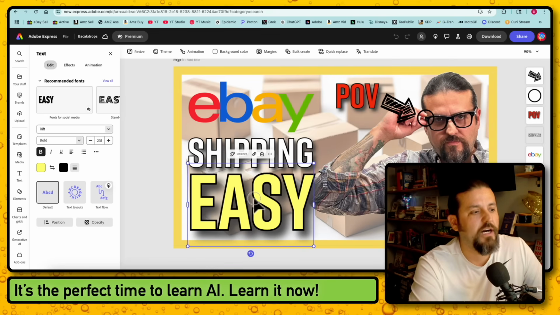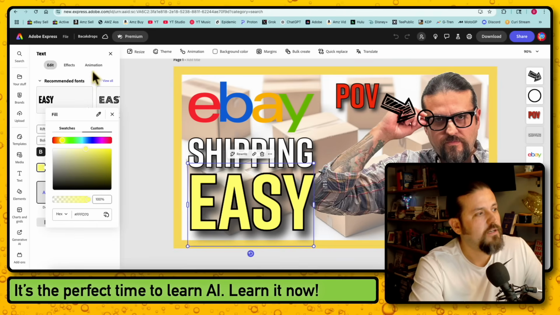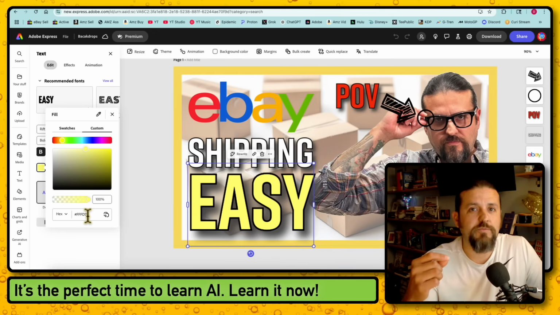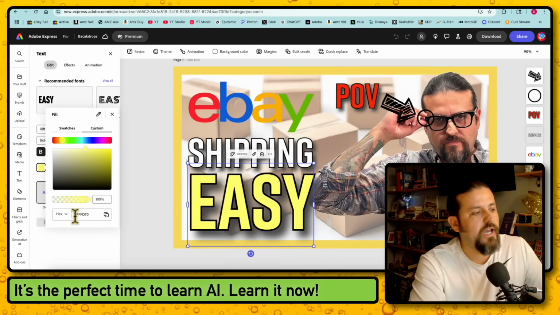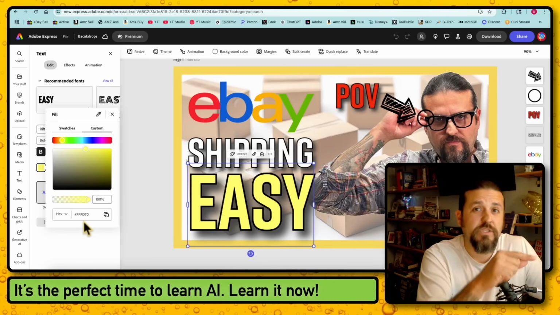Now look, if I hover or click right there and I want to use that yellow, not any other yellow, I want to use that yellow, I go over here to the left-hand side, click on that color, and then go to custom, and look, that hex code is right there. You can use hex code. You can use a few different ones because HTML understands colors like this, but I would tell it to use hashtag FFFD70. That's the color yellow, that specific color.